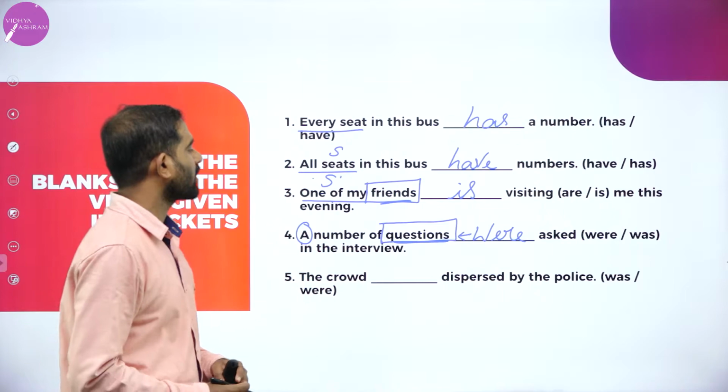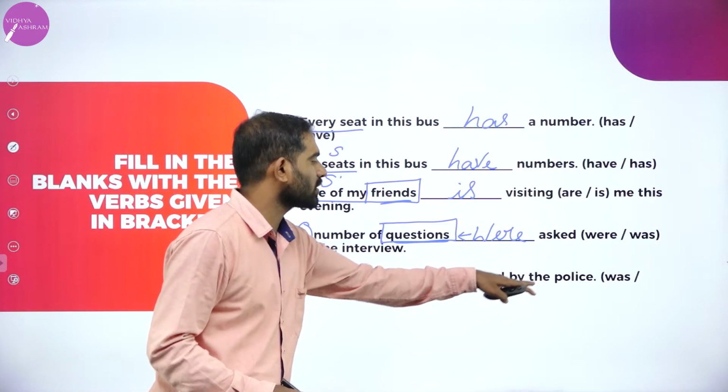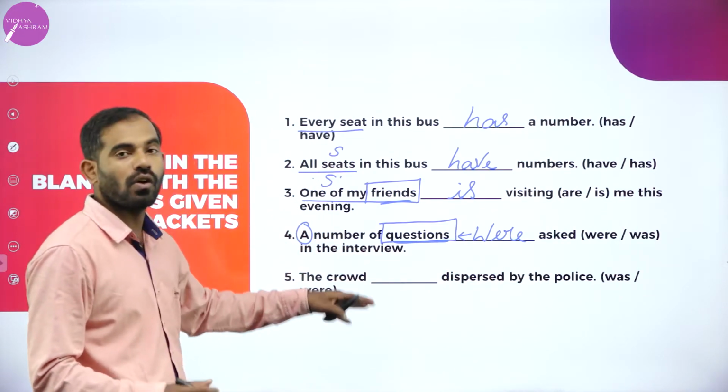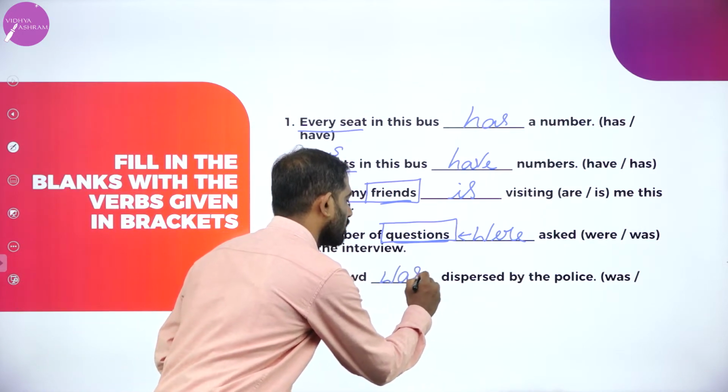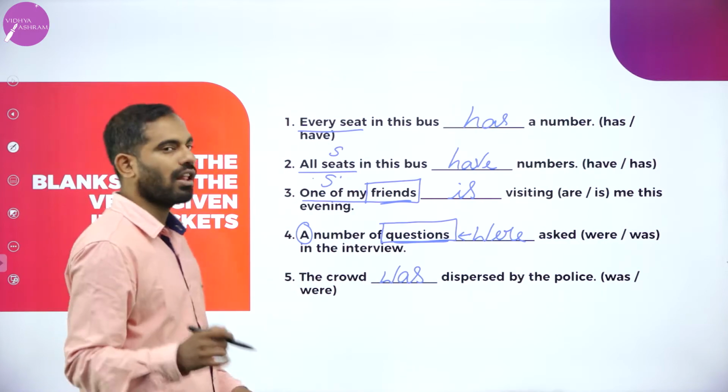Last one: the crowd dash dispersed by the police. Here we know the crowd is singular. The crowd was dispersed by the police.